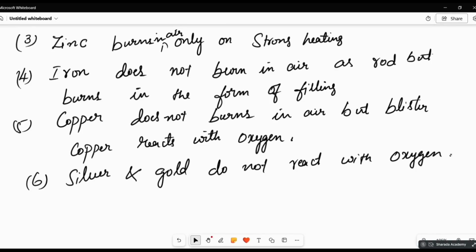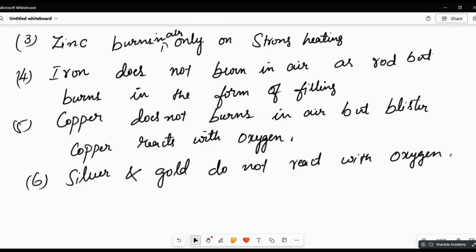Okay. Whereas copper, even the filings, don't react. Blister copper means it is heated in the furnace and all, right? As blisters come, that is, it becomes liquid copper. It is heated so much, then it reacts. Blister copper means it forms a liquid, then it is heated in a furnace, and there it becomes blisters of copper, they say, no?